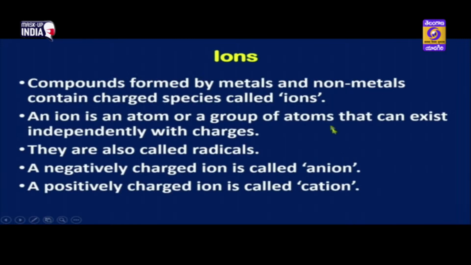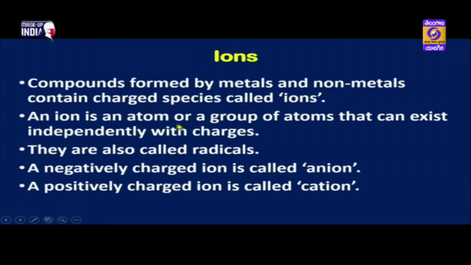Okay, children. Now, let us understand what are ions. Compounds formed by metals and non-metals contain charged species called ions. So, children, if a compound is formed by the combination of a metal and a non-metal, like for example, we have sodium and we have chlorine. Sodium is a metal and chlorine is a non-metal. So, they are formed by the charged species of the sodium and chlorine called as ions.